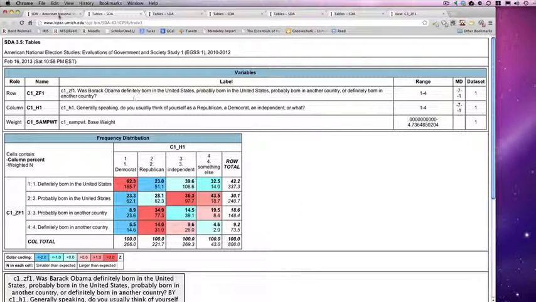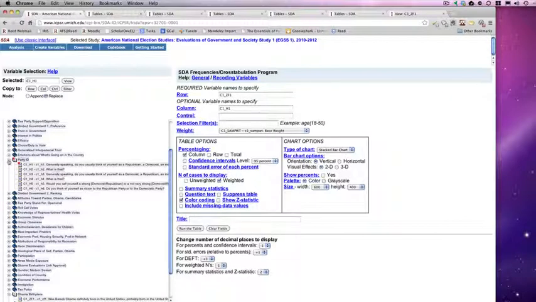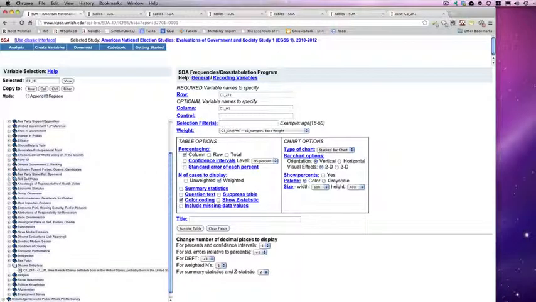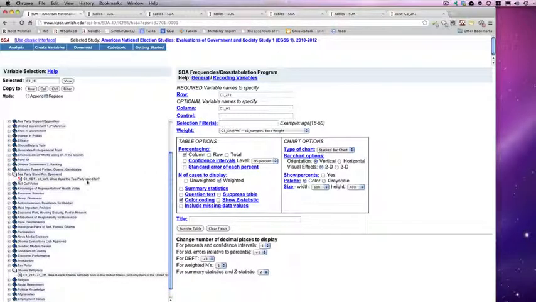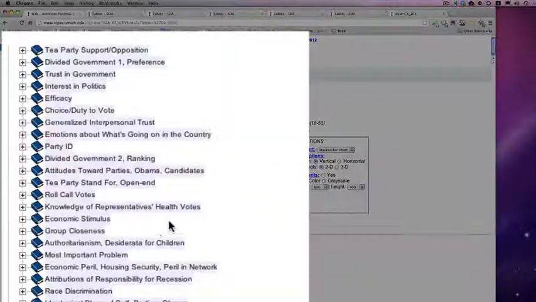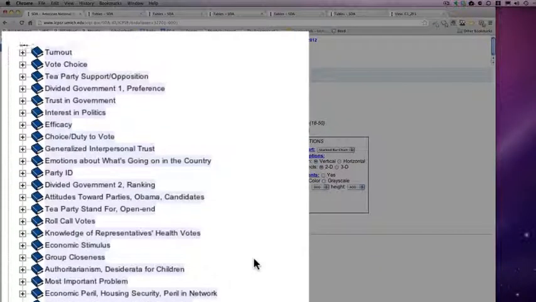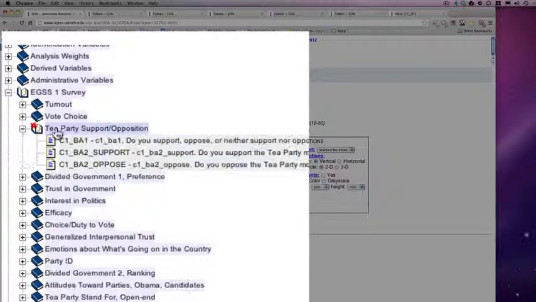Now your task for your exercise is to look at some other variables, such as whether or not you supported the Tea Party. So it's essentially the same exercise as we've done here, but instead of the party, you're going to look at Tea Party support or opposition.